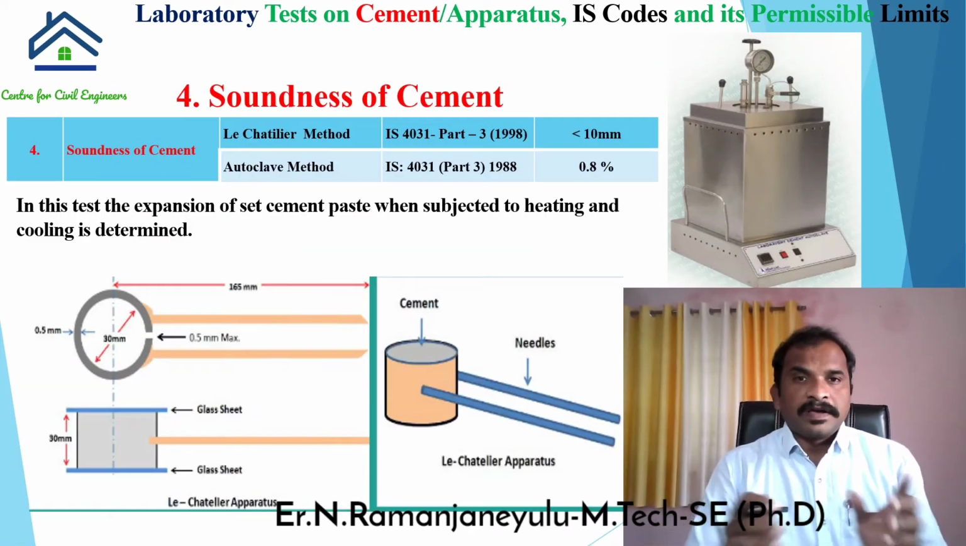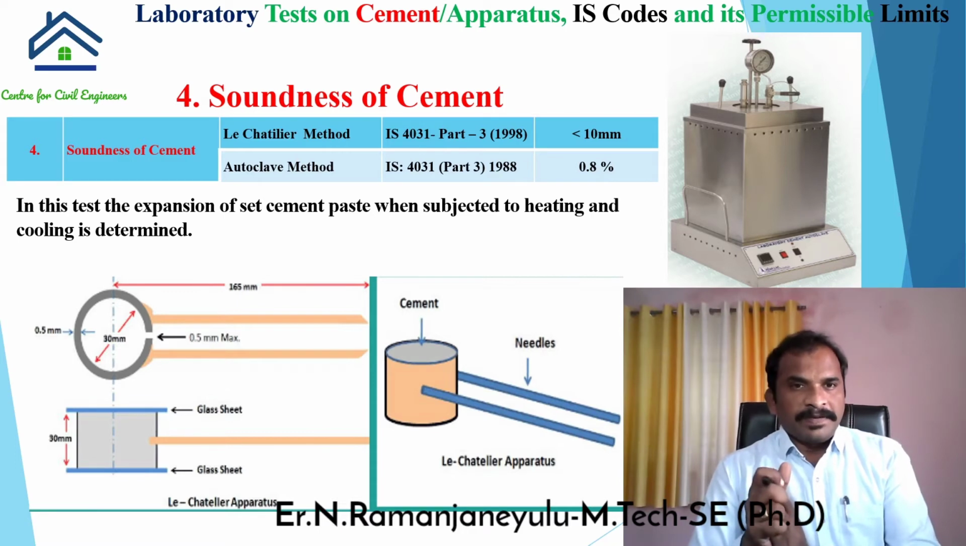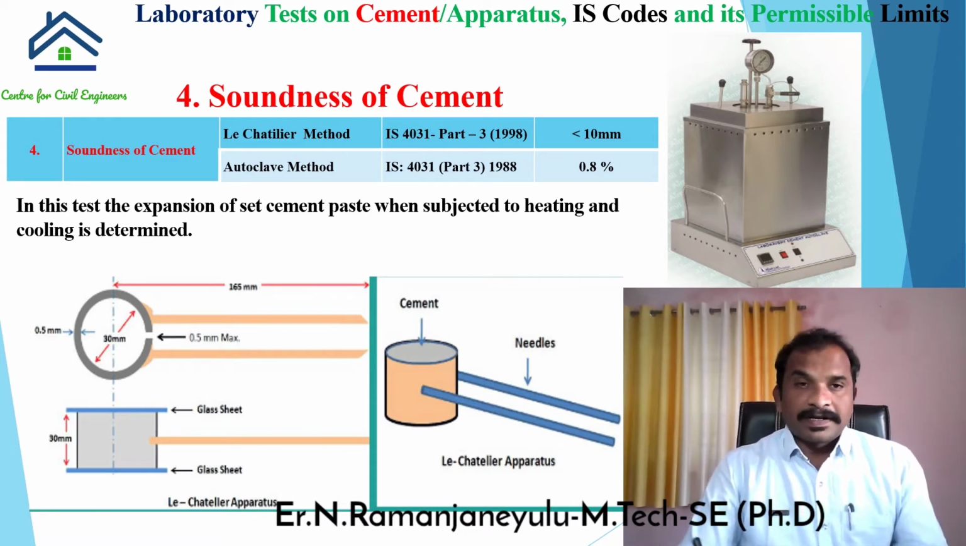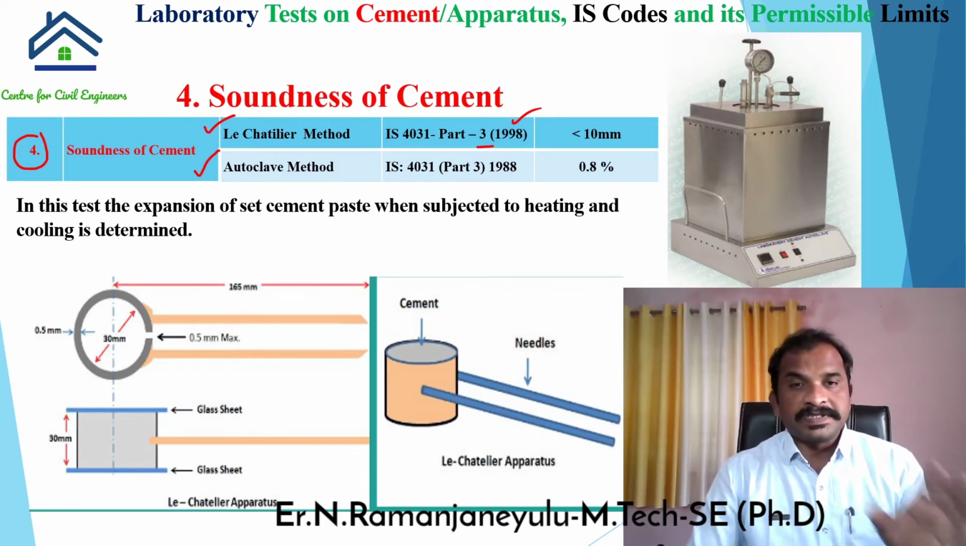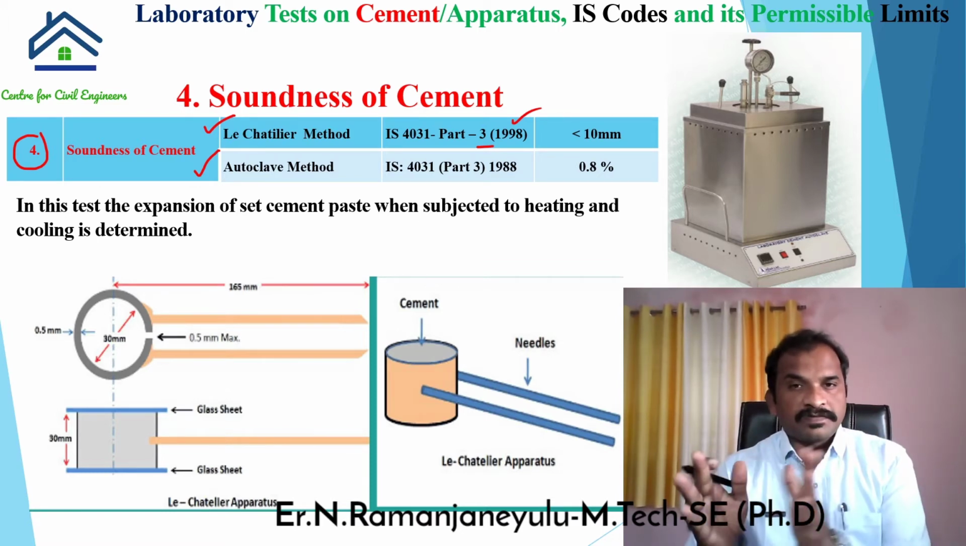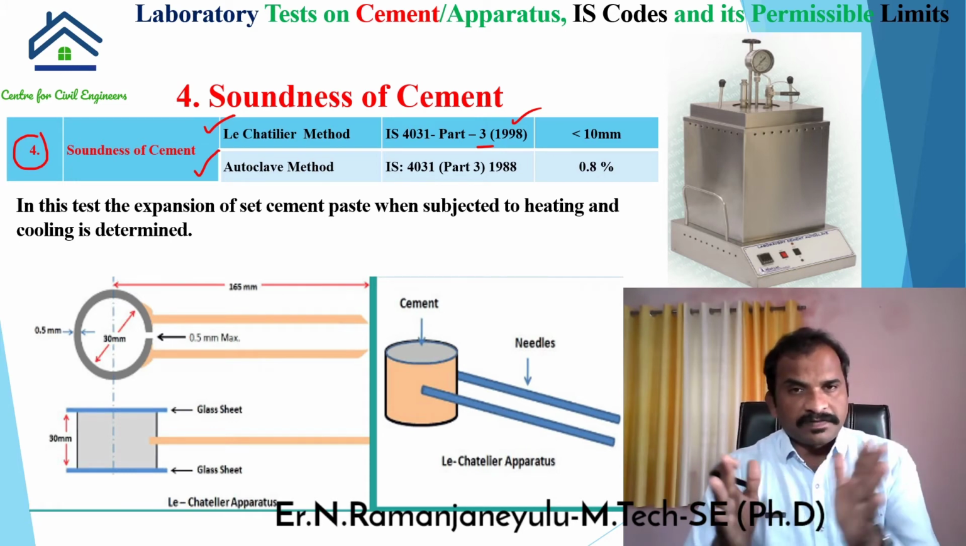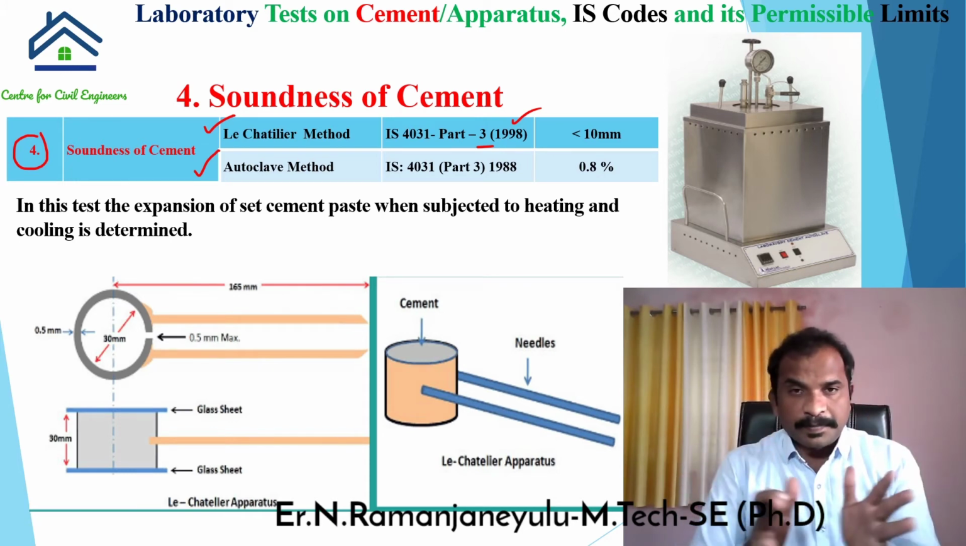Coming to the next test, the fourth one, soundness of cement. Here you can see there are two methods available to perform this test. The first one is the Le Chatelier method and the second one is the autoclave method. The first one is the popularly used method. About the code, IS 4031 part 3, revised in the year 1998. And the expansion is measured. This is all about measurement of expansion of the volume of the particular specimen.